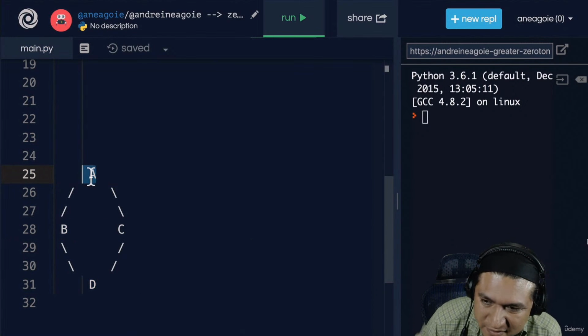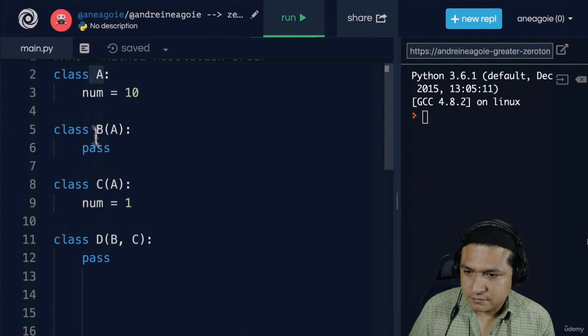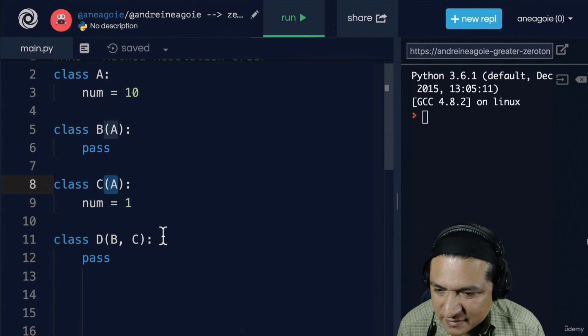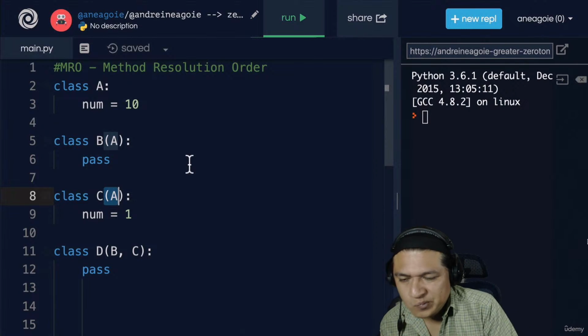And MRO, or method resolution order, is a rule that Python follows to determine which method to run when you have such a complicated inheritance structure. MRO is a rule that says, hey, do this, and then do that, and that's the method that you should run. Let me show you what I mean.